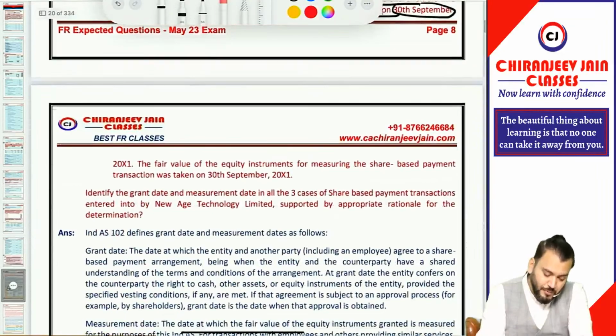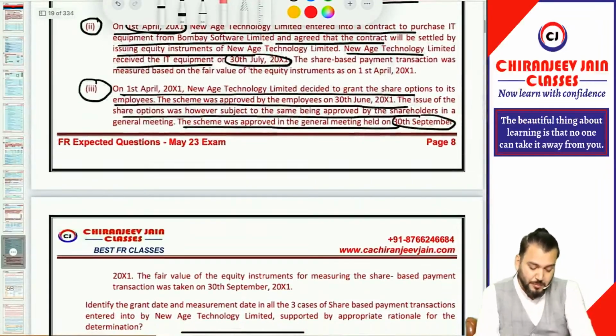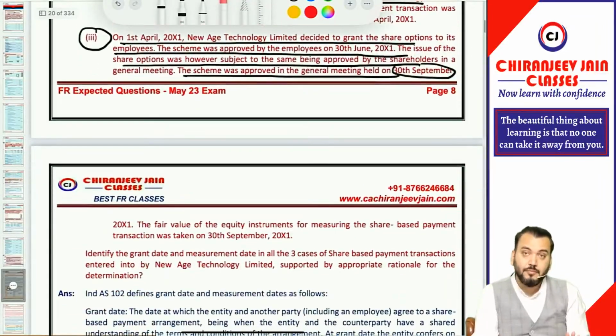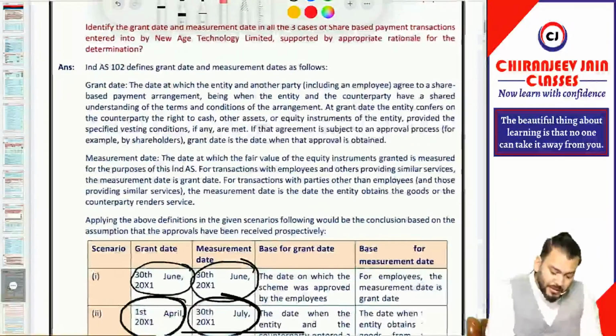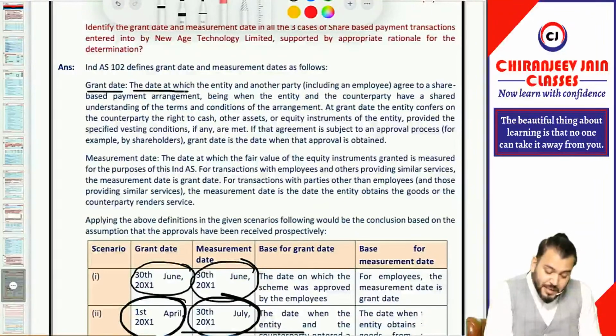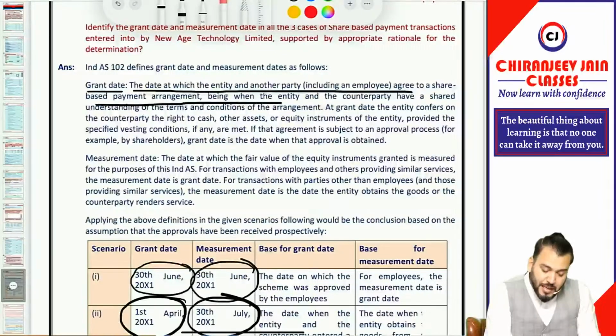Last. You can see 1, 2, 3 has been given. Have you understood this all? Correct. If you read the answer, just try to understand what they have given. Grant date: the date at which entity and another party agreed to a share-based payment arrangement, being when the entity and the counterparty have a shared understanding of the terms and conditions of the arrangement.